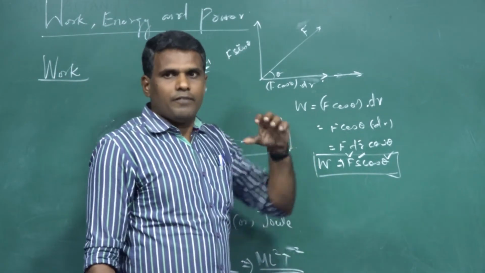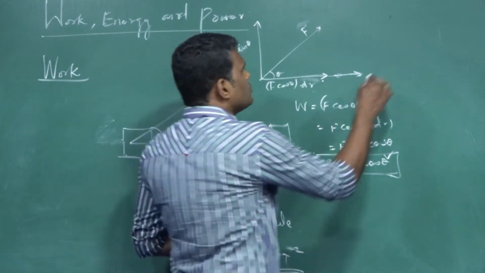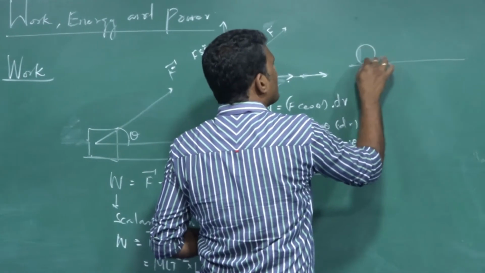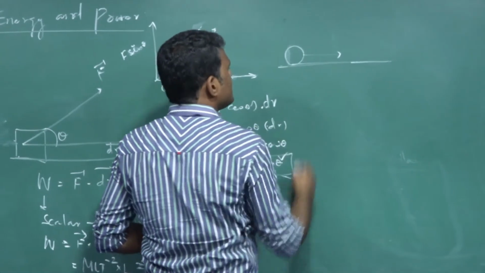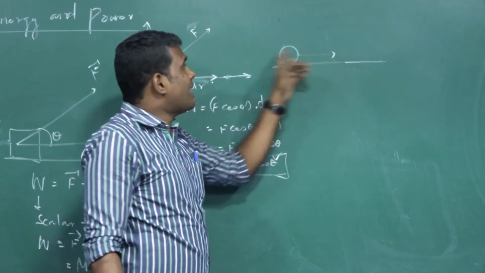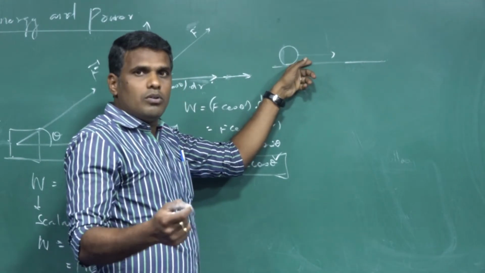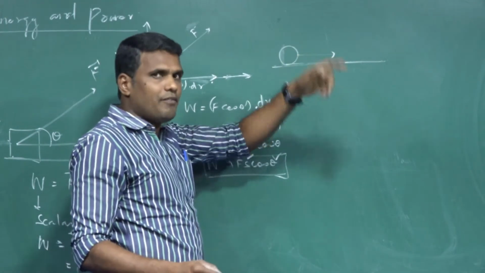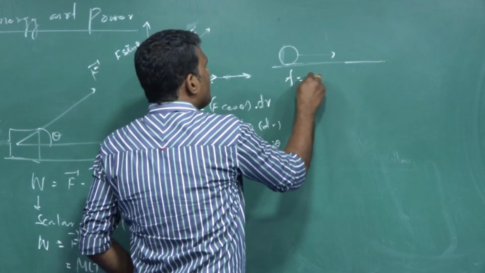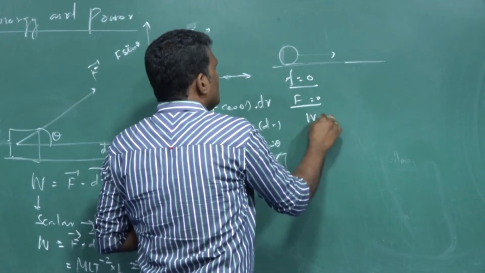Let us say, if the force F acting on the body is 0, then work done is said to be 0. Let us consider a smooth horizontal surface. A body is sliding over, or otherwise I can say rolling over, the surface. It moves along this particular direction. The body is undergoing a displacement now, but there is no force acting on the body. As I told you, there is no friction. It is a smooth, horizontal, frictionless surface, so even no frictional force is acting on the body. Small f is also 0. Total force in general is 0. So work done is 0.